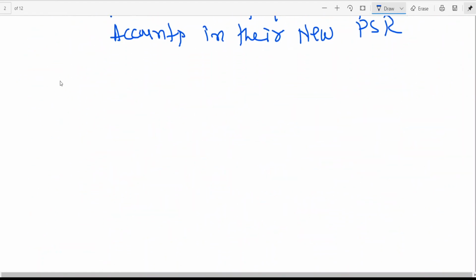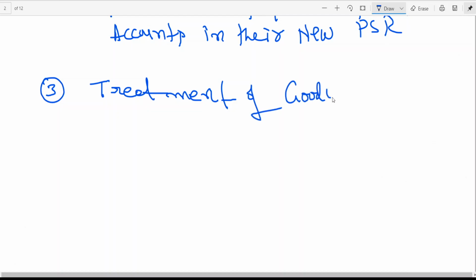Third one is treatment of goodwill. We have already learned this, and I've given separate notes for it. I think it is better to copy it down in your notes. I've been telling you from the beginning that whatever is being displayed, if you have a rough note, there is no need to go back and open the file again.